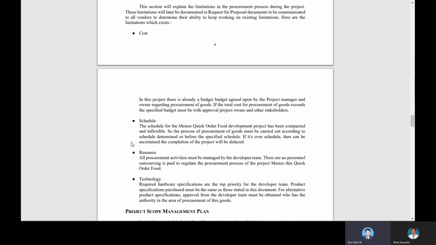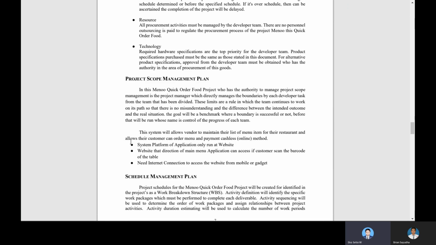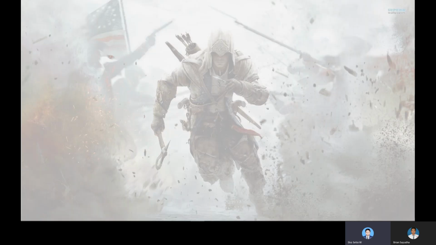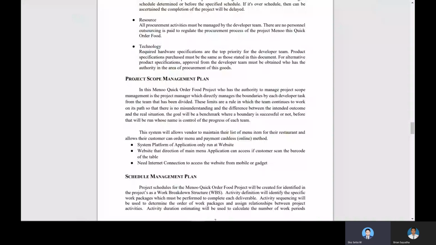And then is the project scope management plan. In this menu quick order food project, the authority to manage project scope is to directly manage the boundaries of the developer tasks from the team that has been divided. So there is a rule that the team continues to work on its path, so there is no misunderstanding or difference between the intended outcome and the real situation. The goal will be a benchmark of whether a boundary is successful or not. Before that, we will run controls on the progress of each team.